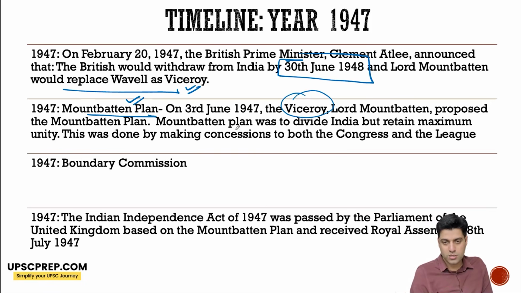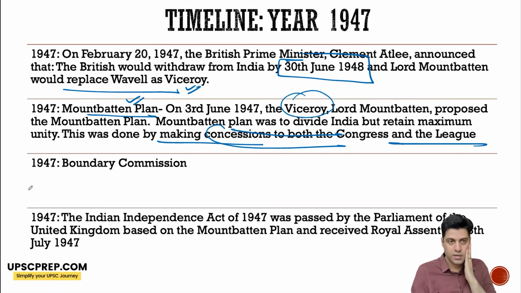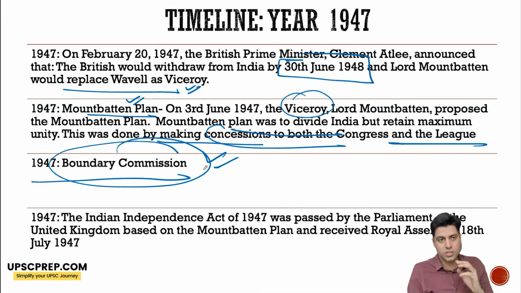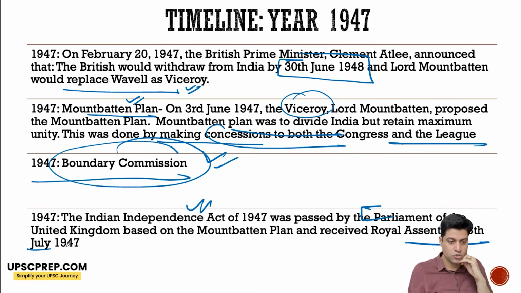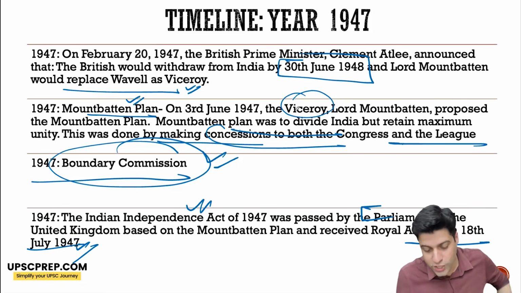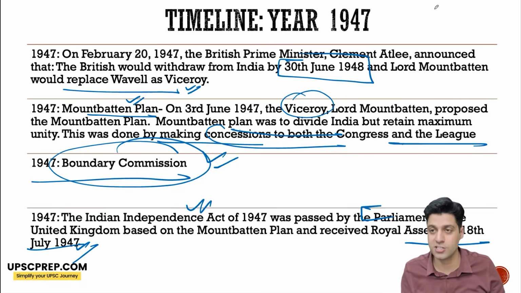He proposed that two dominions would be created, India and Pakistan. This was done by making concessions to both Congress and the League. Radcliffe was appointed to head the Boundary Commission to demarcate the boundary between India and Pakistan. And with the passing of the Indian Independence Act in the British Parliament, royal assent to the partition was given on 18 July 1947. And with this, the active recall from 1498 to 1947 is done.